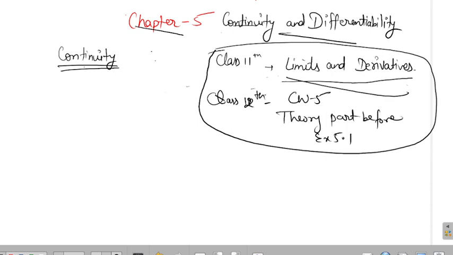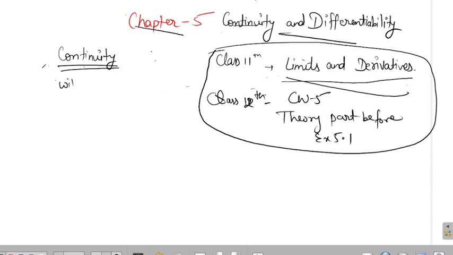The next 4 or 5 chapters are from calculus, so they are correlated. If you miss a single class, you will suffer for the next 4 or 5 chapters till differential equations. So try to be regular in this period, because otherwise we have to repeat things again and again. So I'll start again with the concept of continuity.